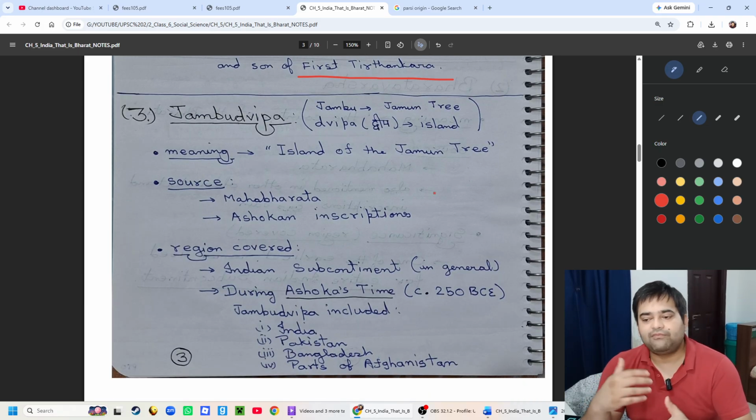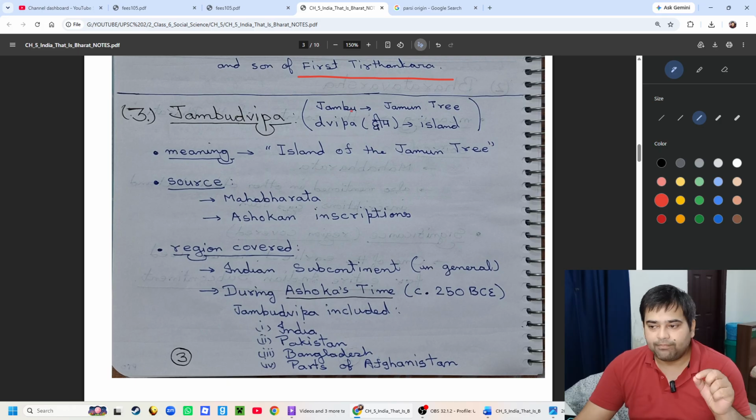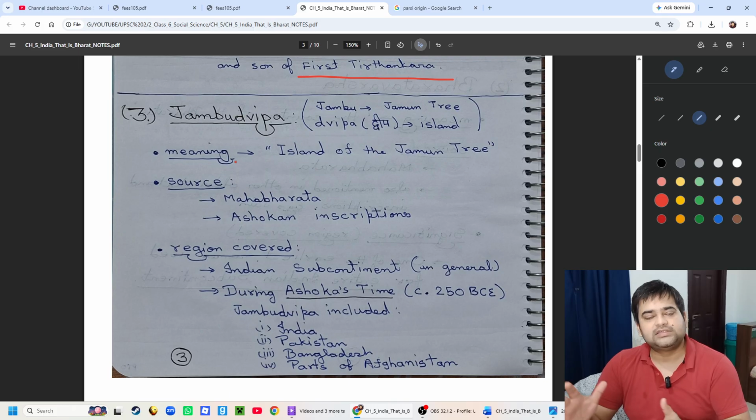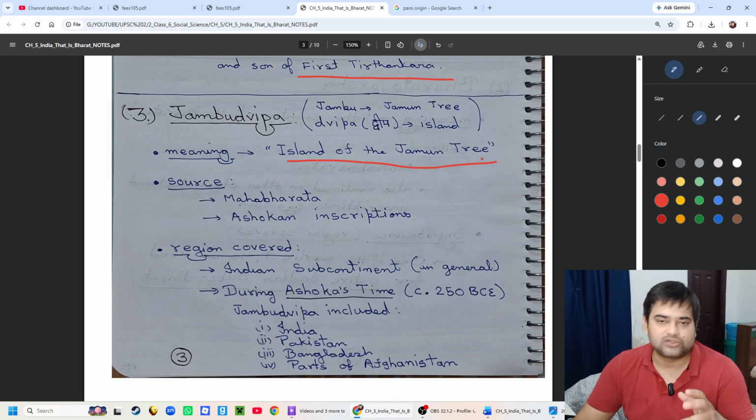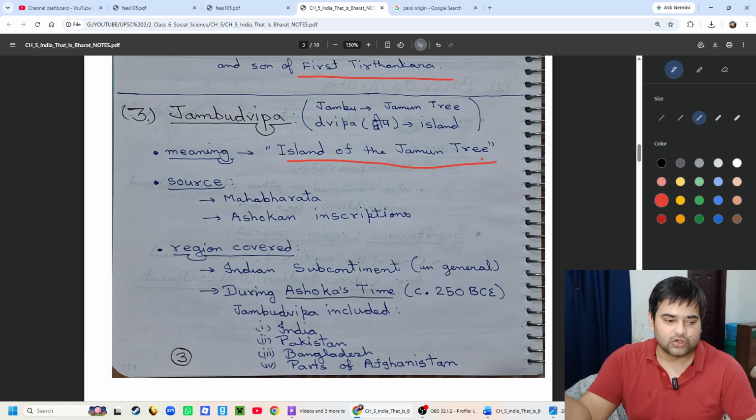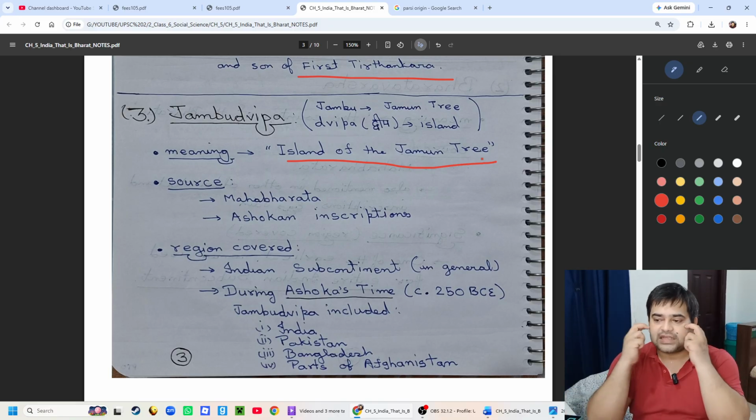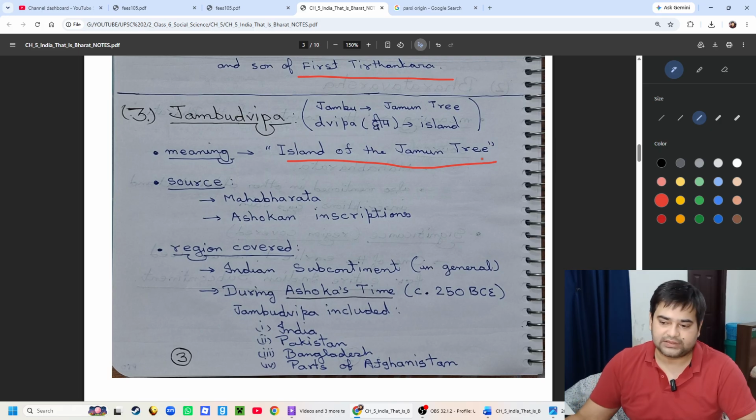Then the next name which appears for the whole subcontinent is Jambudvipa. Jambu means jamun tree, and Dvipa means island. So what does Jambudvipa mean? It means island of the jamun tree. Maybe the jamun tree was native to India and was found in most parts of India. So India was referred to as Jambudvipa, that is, island of the jamun trees.